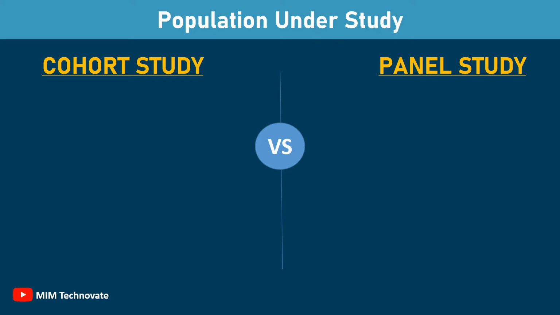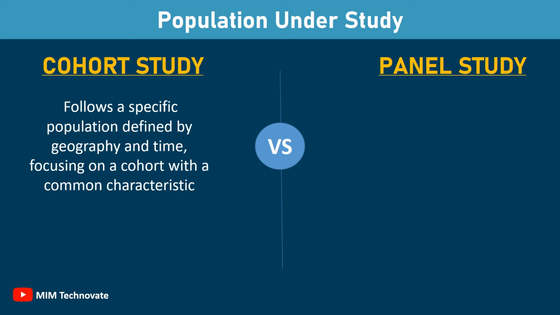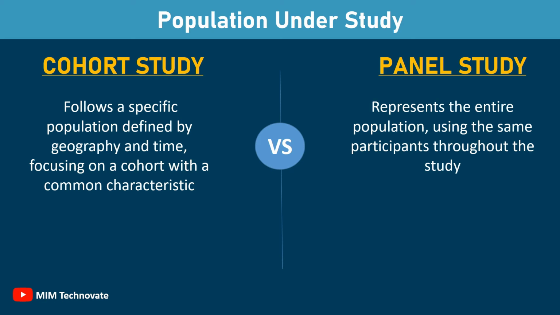Population under study. Cohort study follows a specific population defined by geography and time, focusing on a cohort with a common characteristic. Panel study represents the entire population, using the same participants throughout the study.